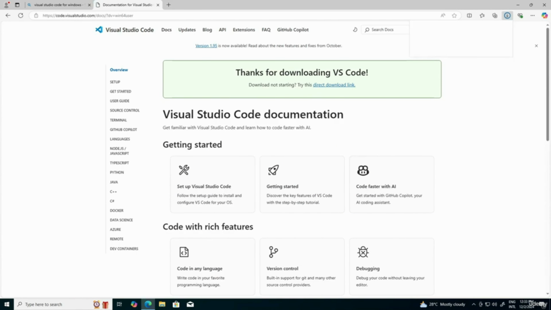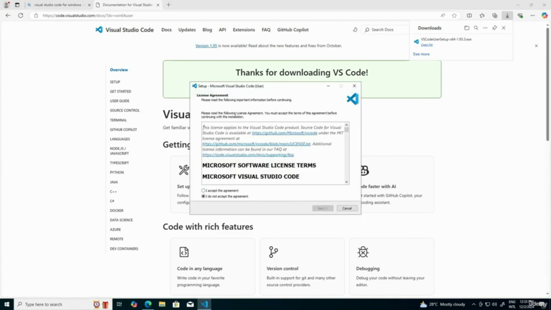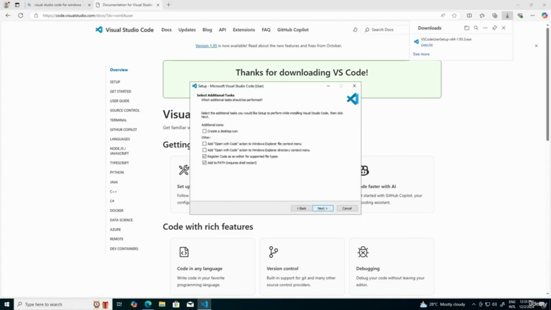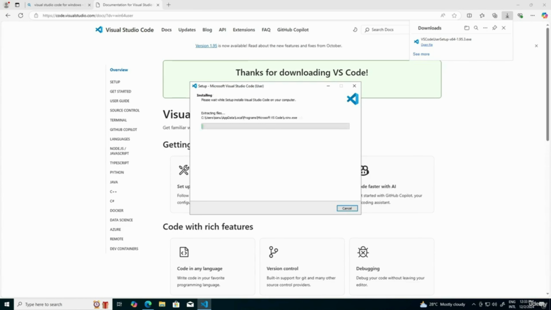The downloading process has started. So it has been downloaded. I'm going to click on open file. I'll click on OK. I'll accept the agreement. I'll click on next. I want to create a desktop icon. Then I will click on install. The installation process will take around a minute.